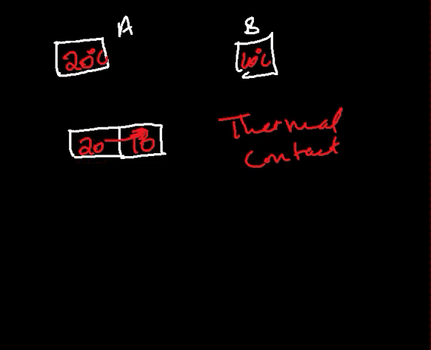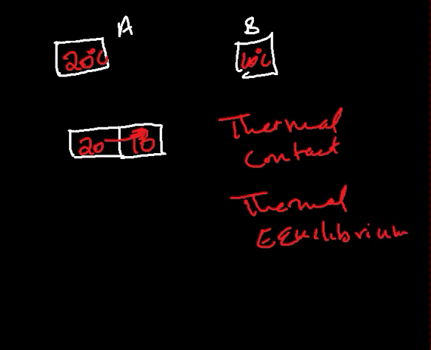That point is said to be thermal equilibrium. That is the point at which the objects have the same internal energy, which is measured by the same temperature.